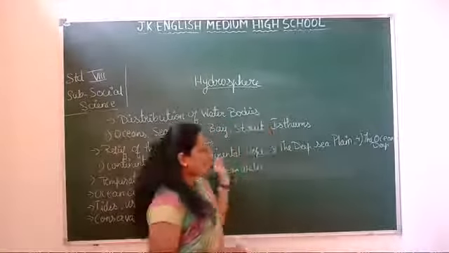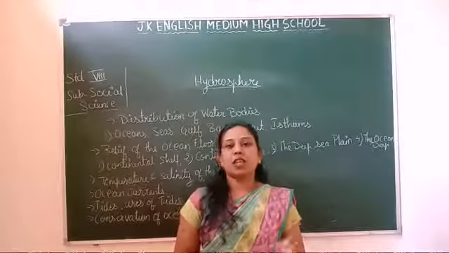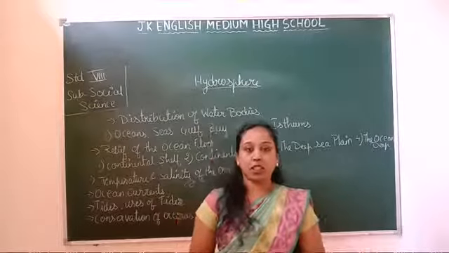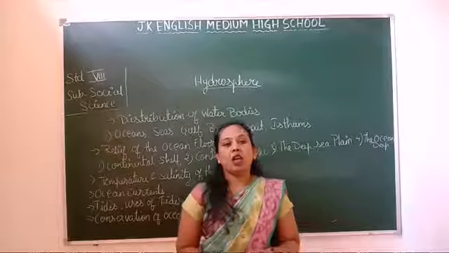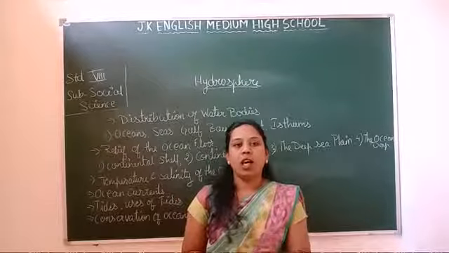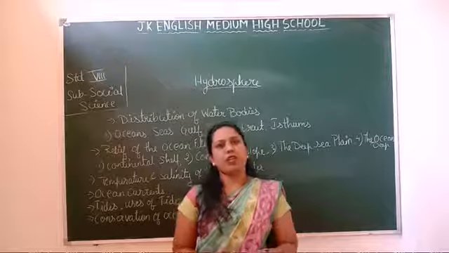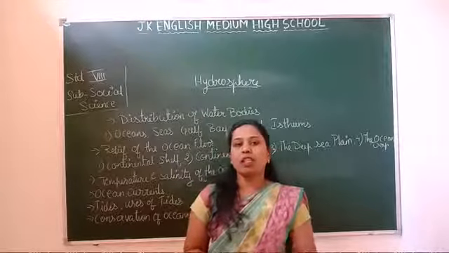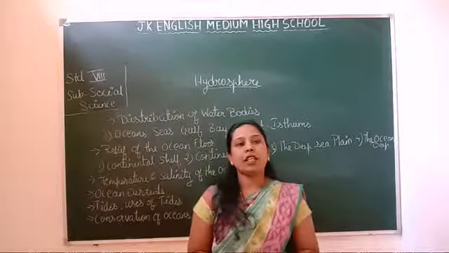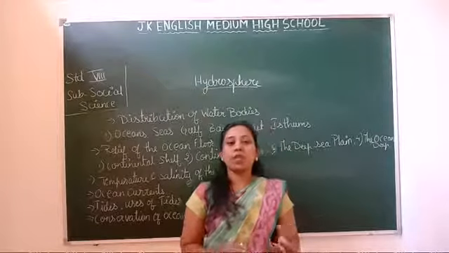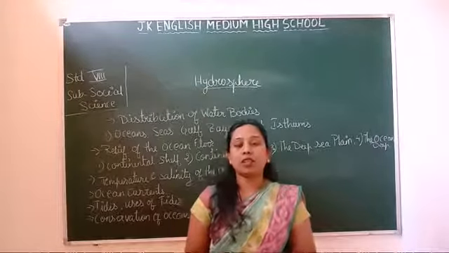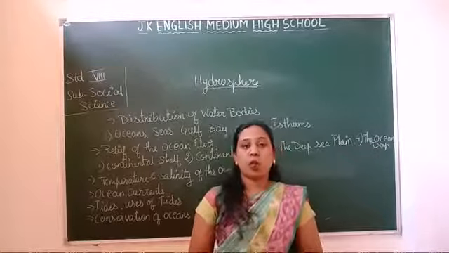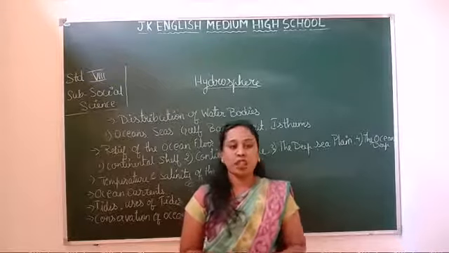So first let me start with the continental shelf. This is the shallow area along the sea coast. This part is bounded by the sea coast on one side and the continental slope on the other side. The average depth of the continental shelf is 100 fathoms. That means 1 fathom is equal to 6 feet. It is useful for navigation for the sailors to sail on the water, and even for the extraction of minerals.